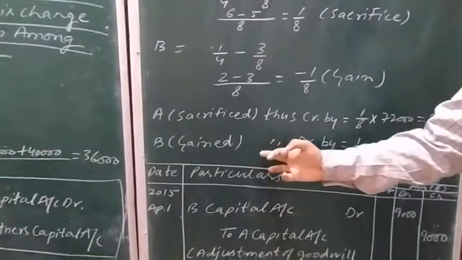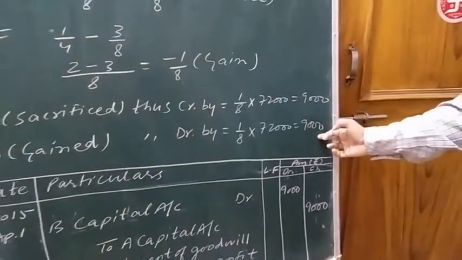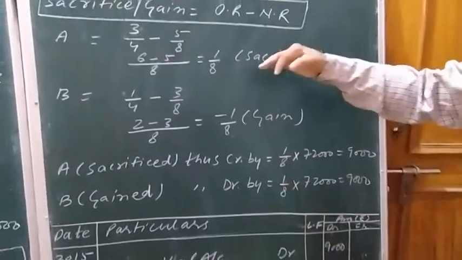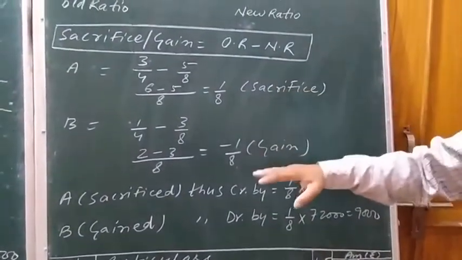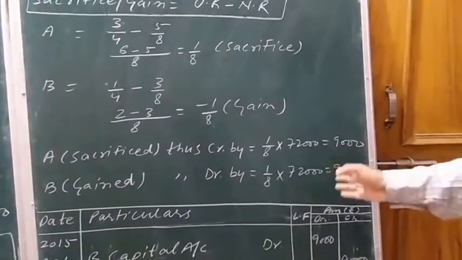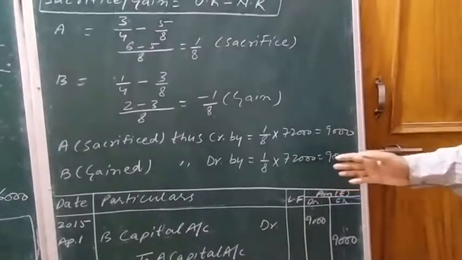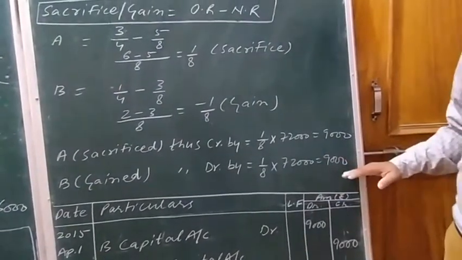Similarly, B's gain will be 1/8 of 72,000, that is 9,000. Because A is sacrificing 1/8, B is gaining 1/8. So the same amount will be there after simplification of gain and sacrifice: 9,000, 9,000.